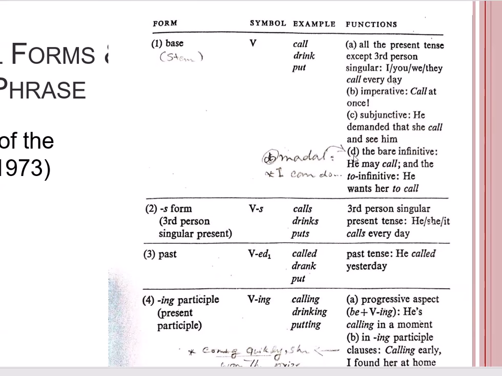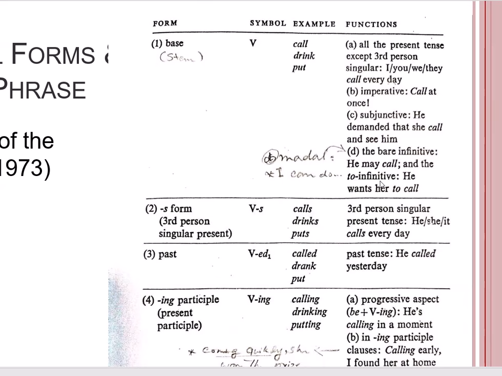The last case where we use the base form of the verb is with the modal auxiliary verbs, something called the bare infinitive or the to infinitive. In some structures of the sentence, where we have the modal auxiliary verb, see, he may call, may, which is a modal auxiliary verb, is always followed by a base form of the verb.